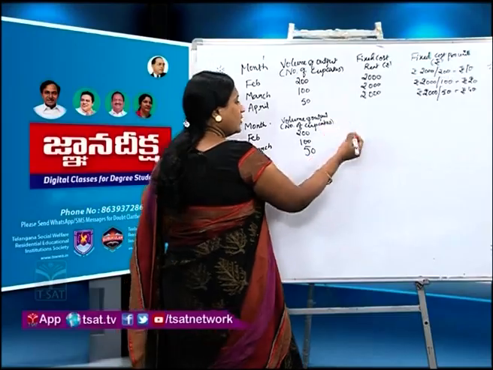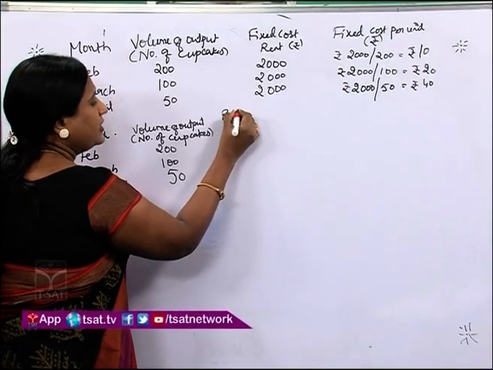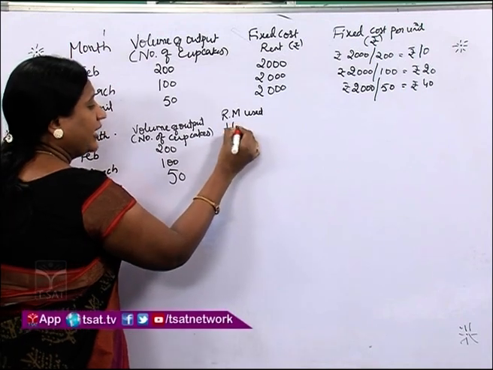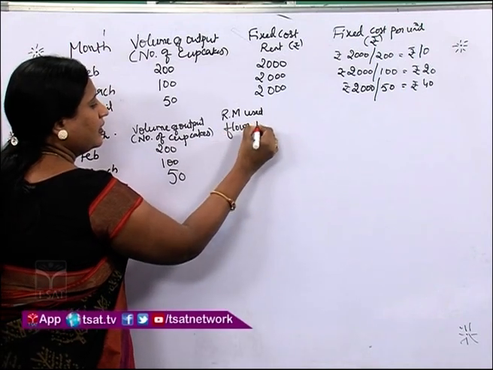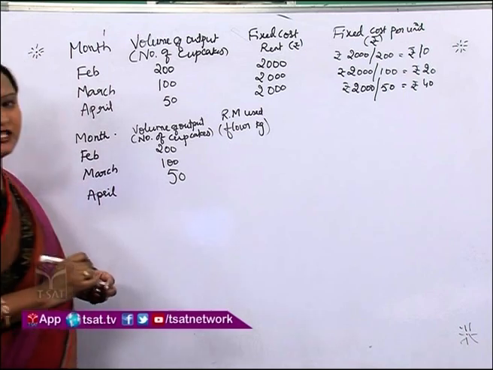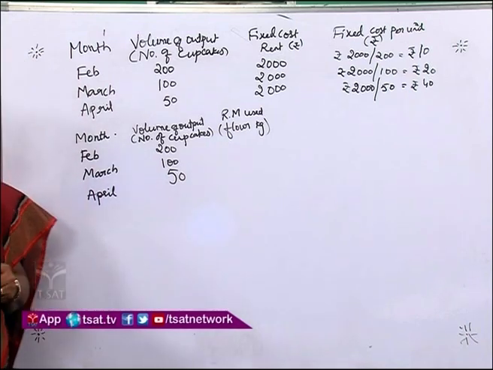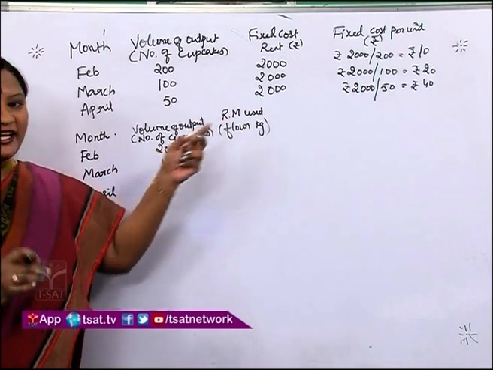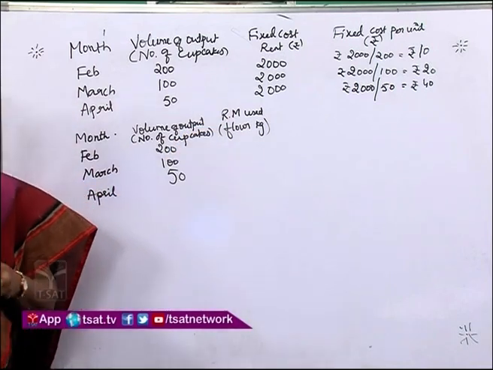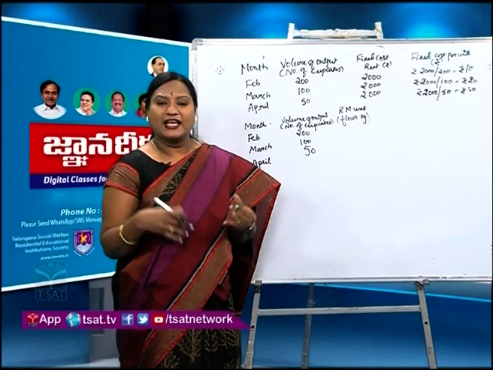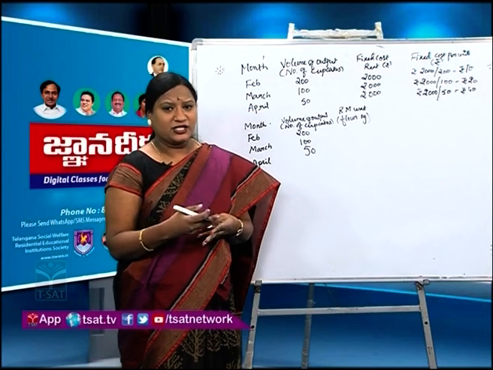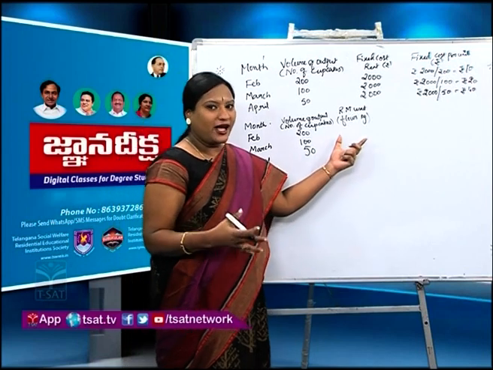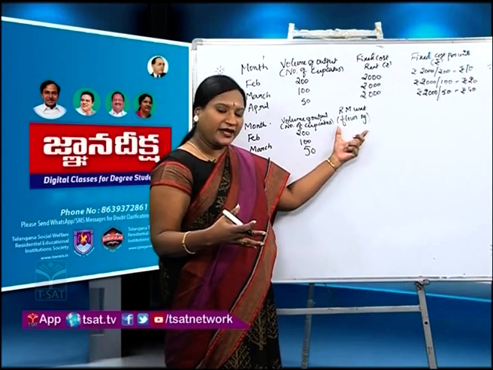Okay. So, here let me write raw material used. I will be taking flour as example and which will be in quantity. The quantity I am taking here as kgs. So, raw material consumed to make cupcakes. Usually to make cupcakes, flour, butter, milk, sugar, essence, etc. will be used, isn't it? But to make our example easy and simple, I am taking flour.